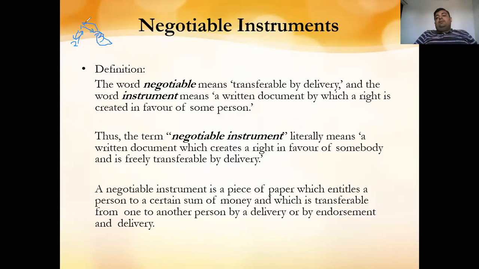It means, for example, if the bill is for rupees 1 lakh, then after deducting the discount amount. For example, let's take a provision for 10% discount. So what the bank or the discount house will do is deduct 10%, that is 10,000, and pass the remaining 90,000 to the first party.